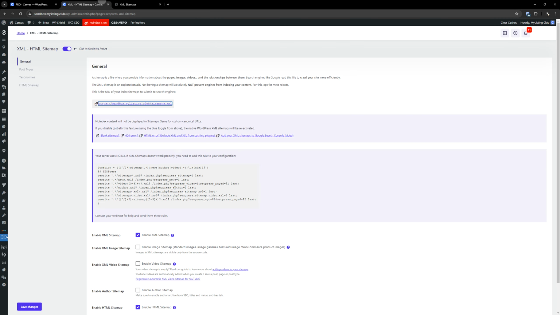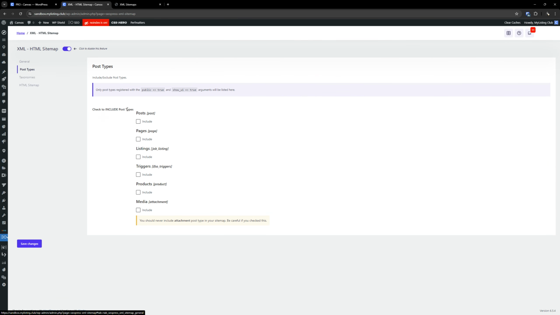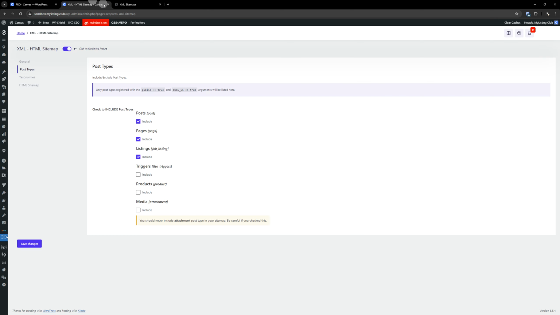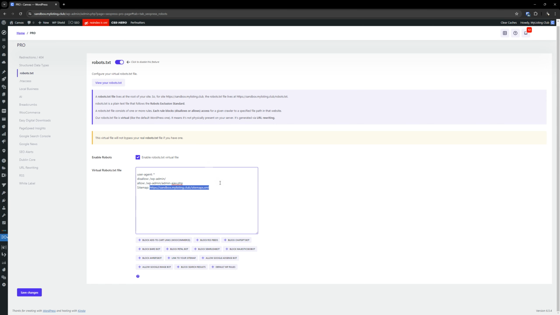This has yet to build, so this will be populated, so it's not a problem there. You go through and configure what you want to show up in here. If I do that now, we should see those sitemaps start to build, and there we go. Anyway, just a side tangent there. I wanted to show you what that does, that it is actually working.